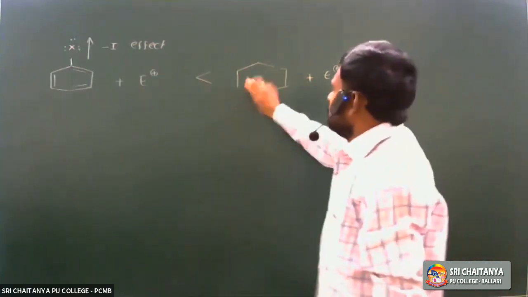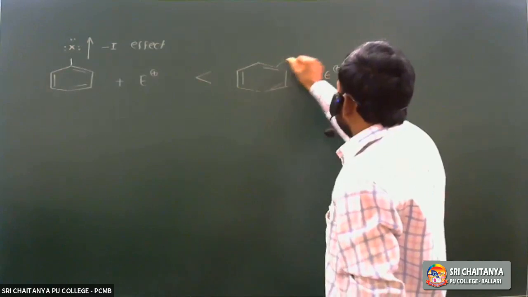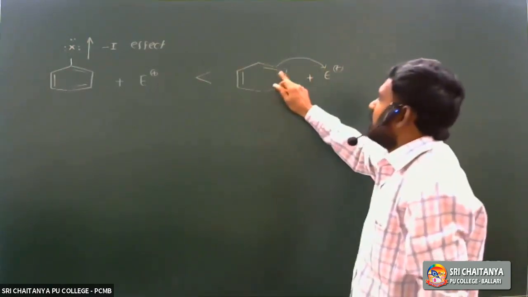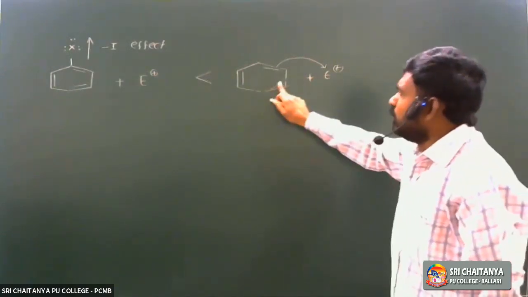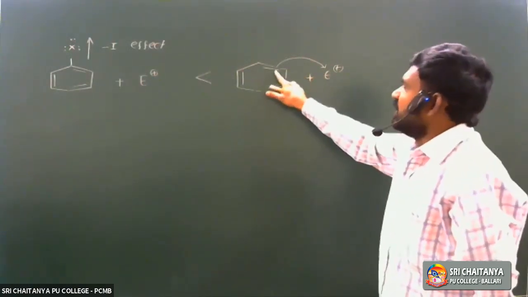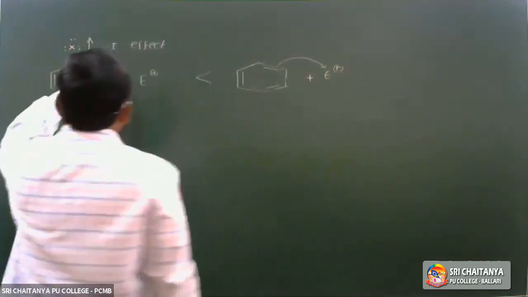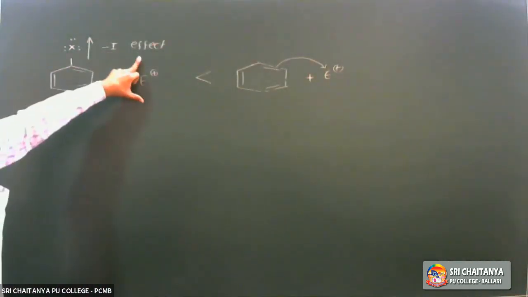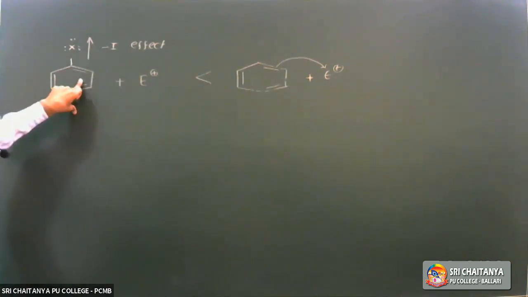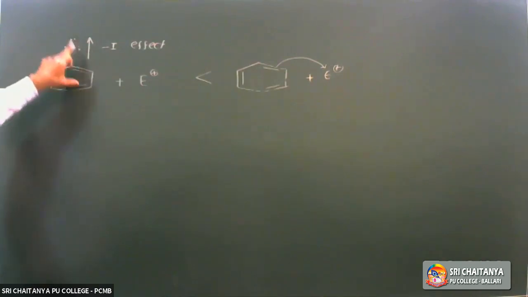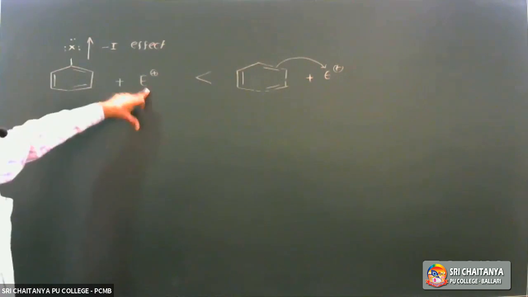Here electron density is more, so the electrophile can easily attack the more electron-dense carbon. In the case of haloarenes, due to the minus inductive effect, it is an electron withdrawing group, so electron density decreases. So haloarenes are less reactive towards electrophilic substitution reactions.